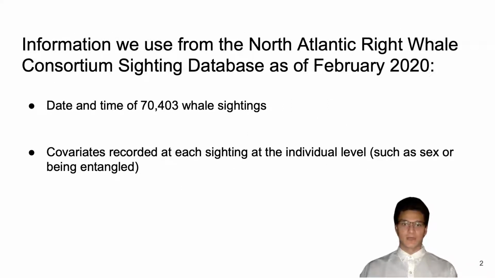I would also like to thank the North Atlantic Right Whale Consortium for letting us use their sighting database as of February 2020. We have 70,403 whale sightings from the database, and each sighting has covariate data recorded for each individual. Some covariates are sex and being entangled, for example.